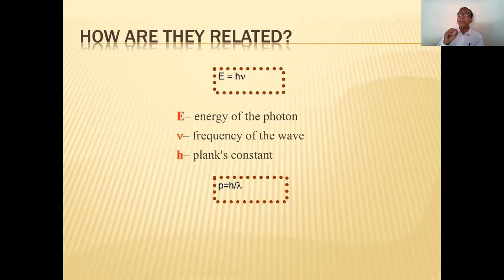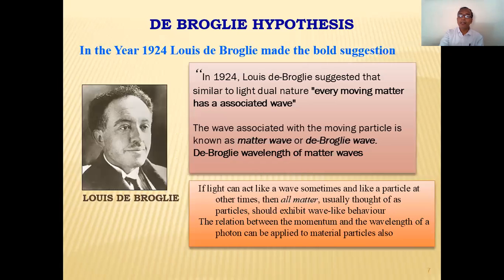So that means light is in form of the wave, therefore it possesses the wavelength, and therefore it possesses the momentum. An expression for the momentum of the wave is given by the formula P is equals to h upon lambda, isn't it? And therefore P is the momentum of the particle. Now this particle is moving in form of the wave, therefore it possesses the wavelength, and that is given by P is equals to h upon lambda, isn't it?